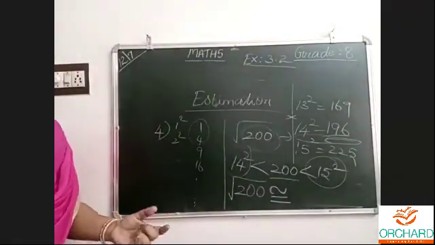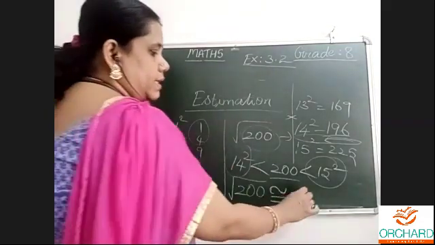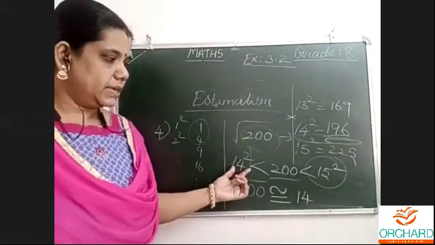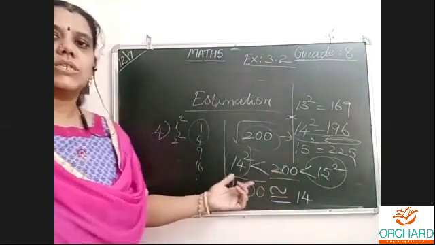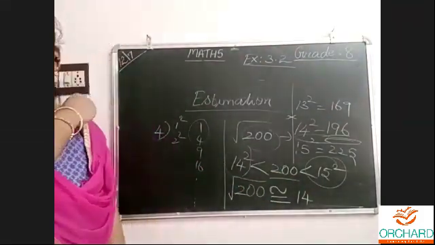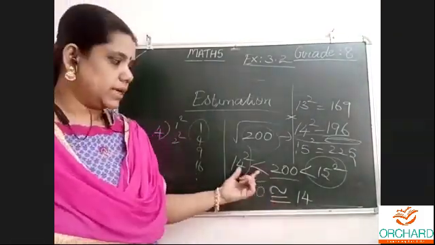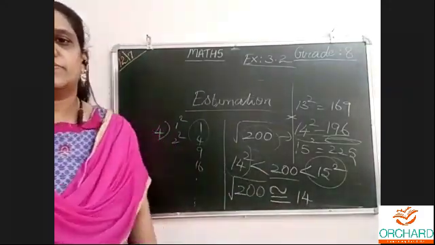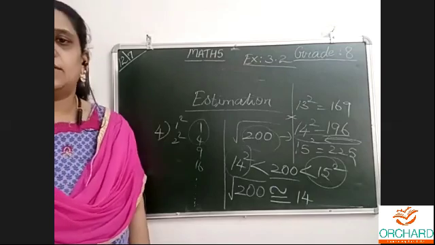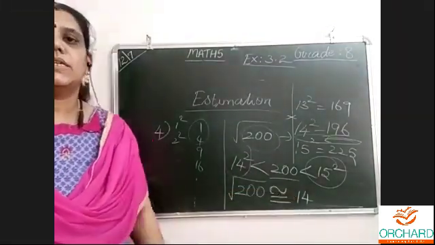Where it is situated, that's 14. Take this one and write that number. The square root of this lies between 14 square and 15 square, so approximately nearer to 14. Since we have written square root, we know it is the square of this number. Directly we cannot say 14, but approximately. So this is about